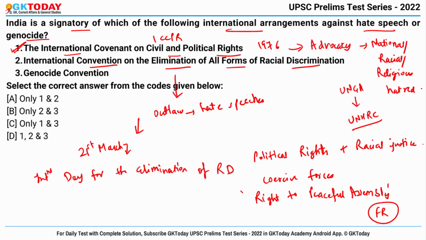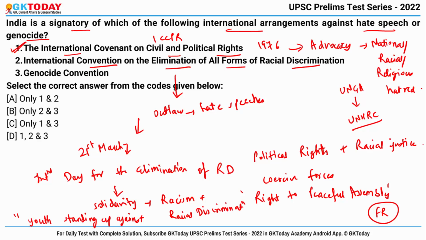And this day particularly calls for solidarity against racism and racial discrimination. And this year's theme for this particular day was Youth Standing Up Against Racism. Fine. So this convention is being monitored by CERD, means the Committee on the Elimination of Racial Discrimination. Fine. So yes, India is also a part of it.